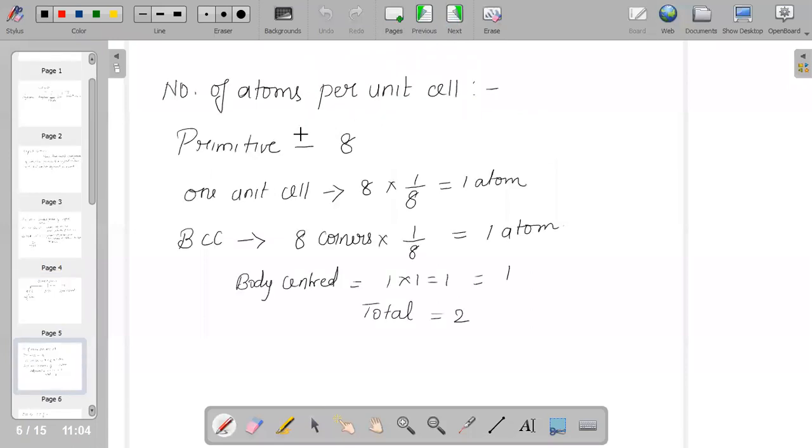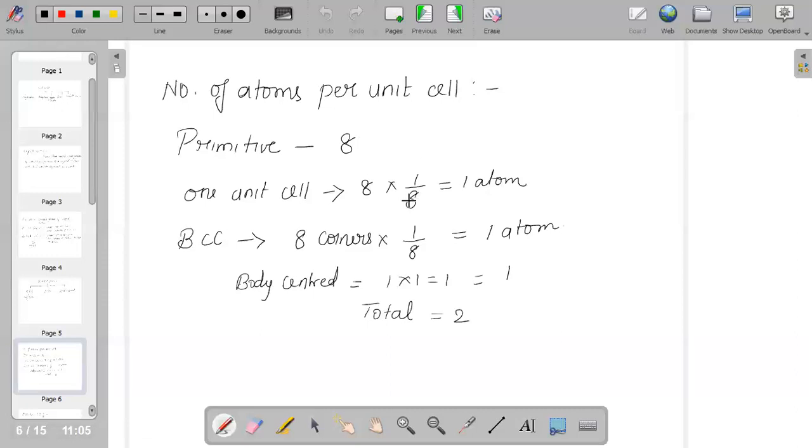And the number of atoms per unit cell for the different types, we have to know. If I talk about the primitive cubic unit cell, each cubic unit cell will have 8 atoms on its corners. So the total number of atoms in one unit cell is 8 into 1 by 8, which is equal to 1 atom.